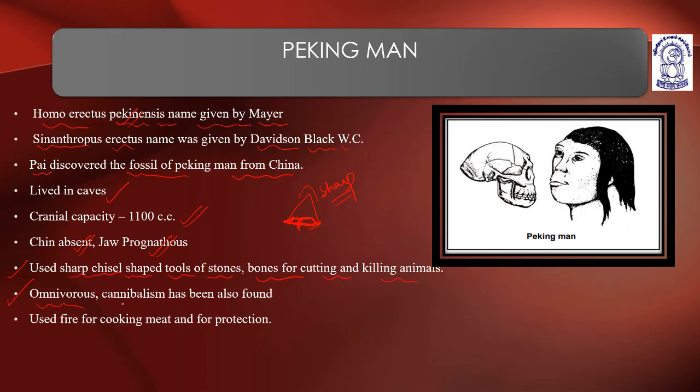Omnivores. Cannibalism has also been seen in Peking men as well. They were omnivores, and cannibalism has also been shown in Peking men. They used fire for cooking meat and for protection. Understood? So this was about the Peking men. We learned about the Java men and the Peking men. They used fire for cooking meat and for protection.